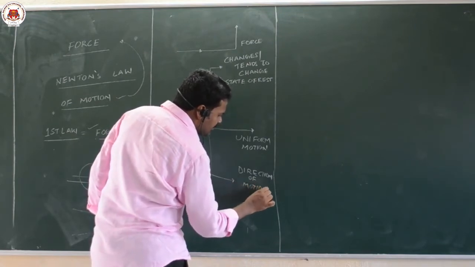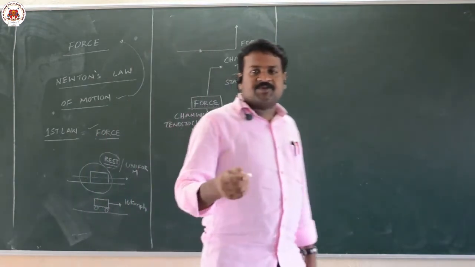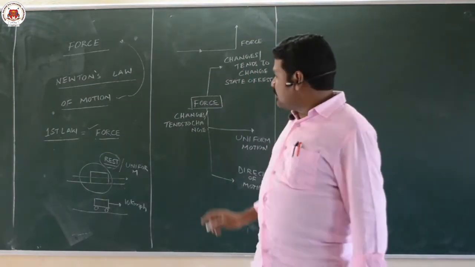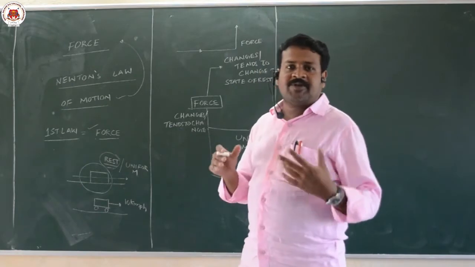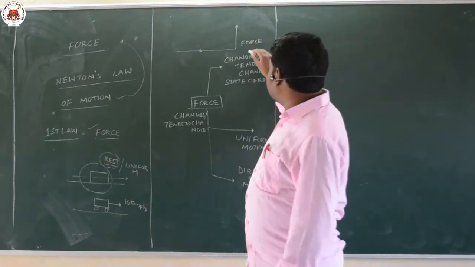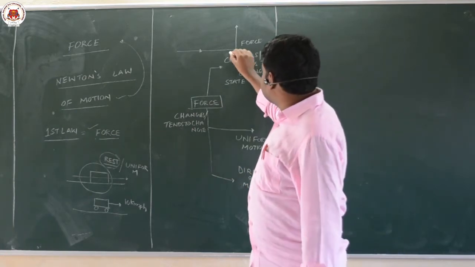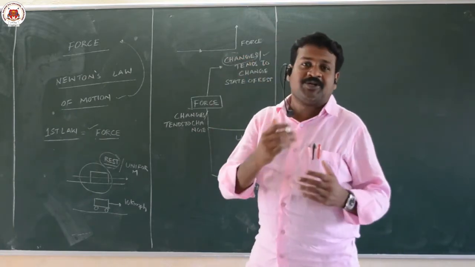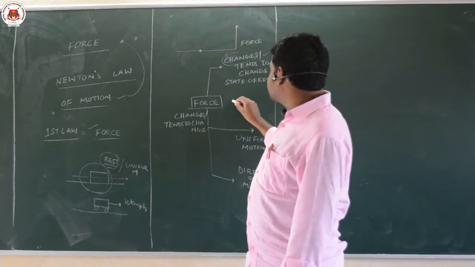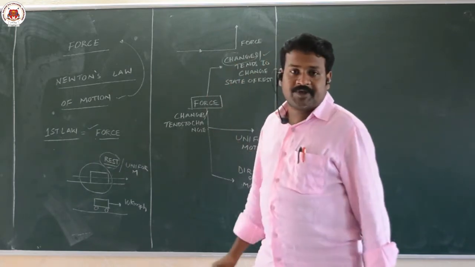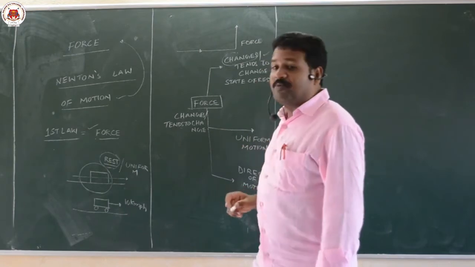That means a body in rest will be in rest only until you apply force. Sometimes we will apply force, but still body will be at rest. That means we are trying to change, or tends to change, the state of rest. If you change the state of rest of the body, for that we require force, and to change the uniform motion of the body.